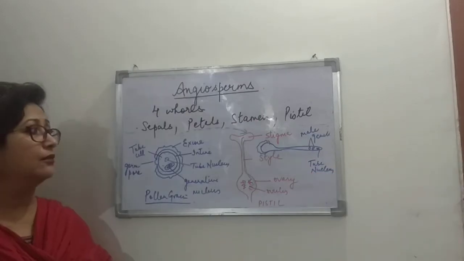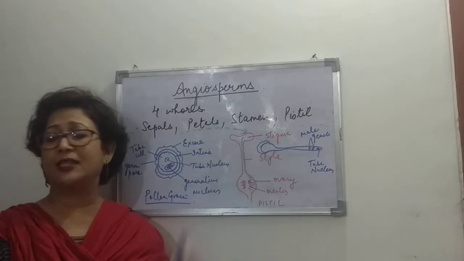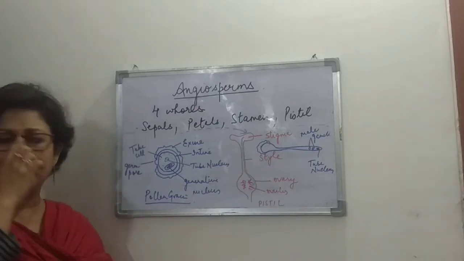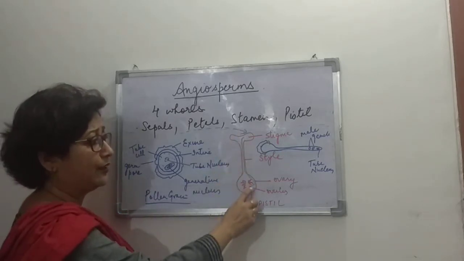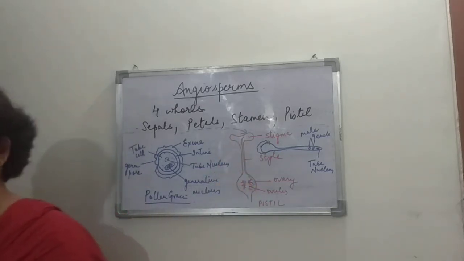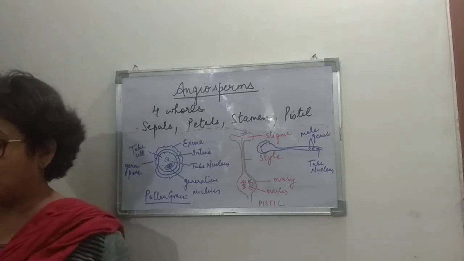So that is the pollen grain with the pollen tube that is formed, and this pollen tube extends and reaches the ovule. When it reaches the ovule, fertilization takes place.